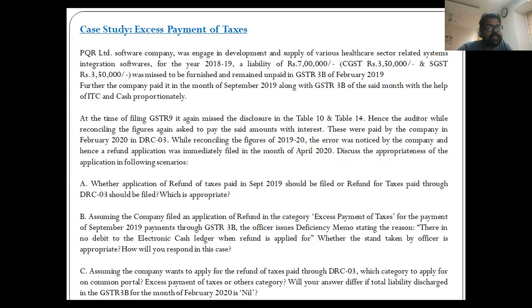At present, in these cases, the amount of admissible refund is paid in cash even when such payment of taxes or any part thereof has been made through ITC.